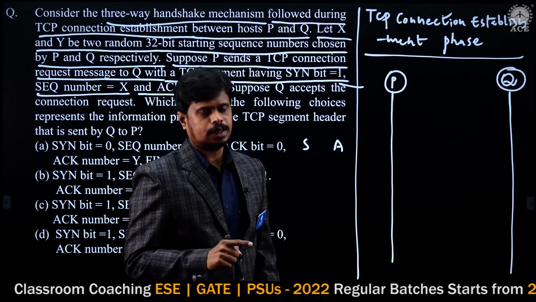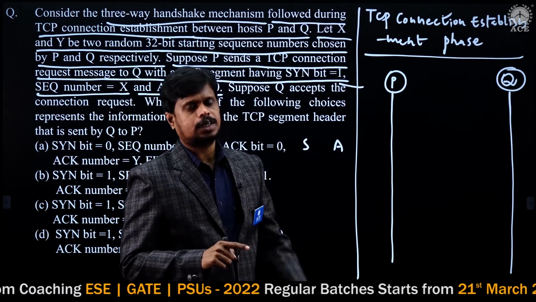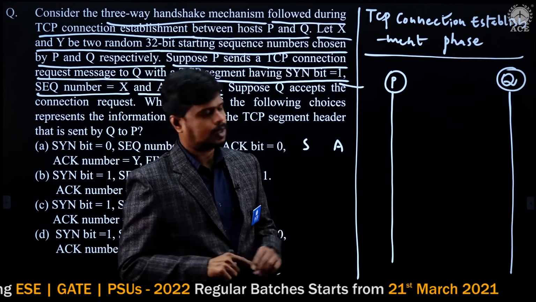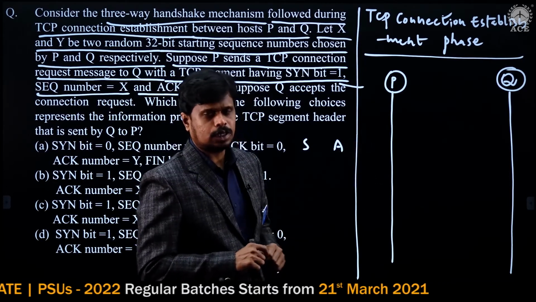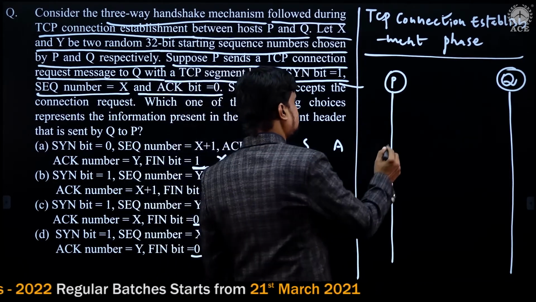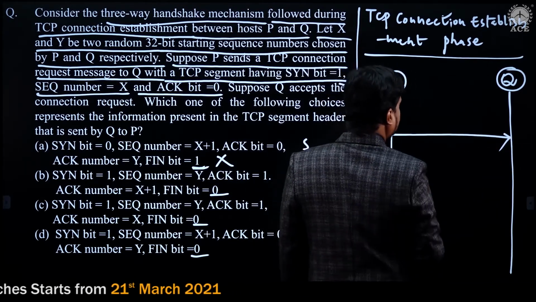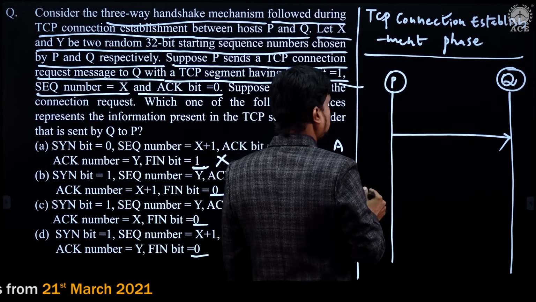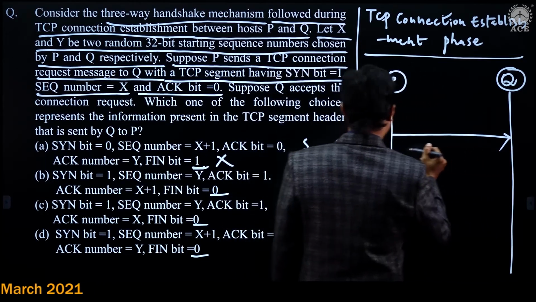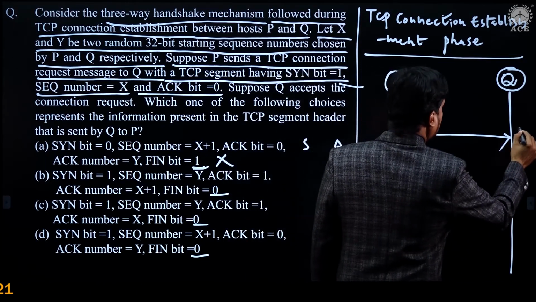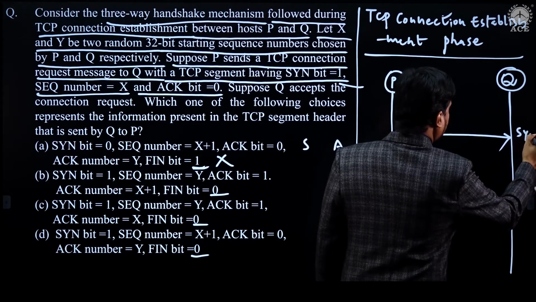But before that, we need to establish the connection. So how is that happening? First it sends a synchronization request.